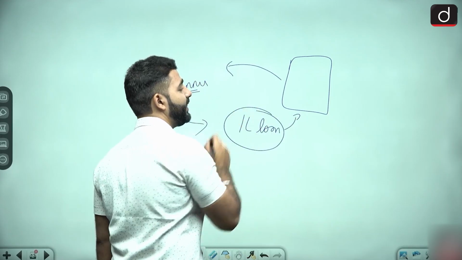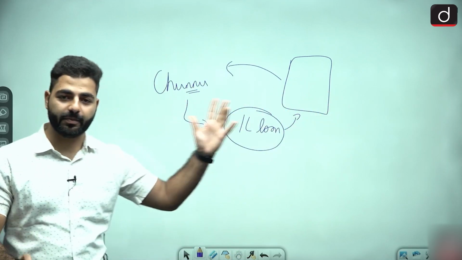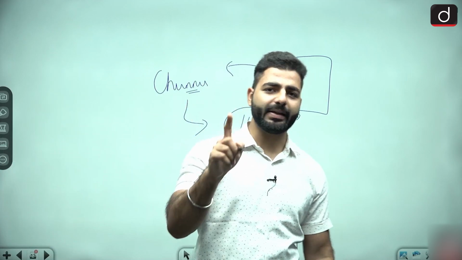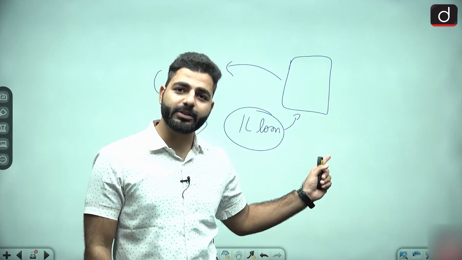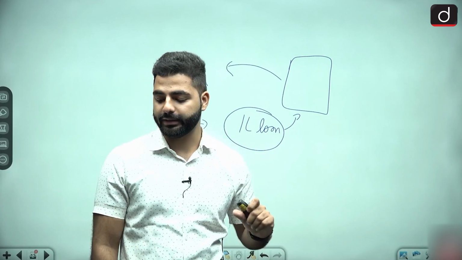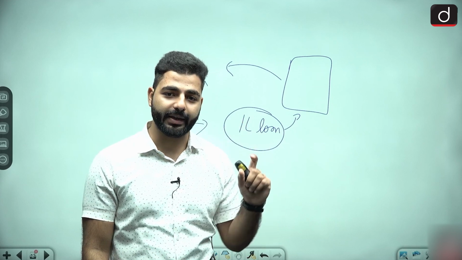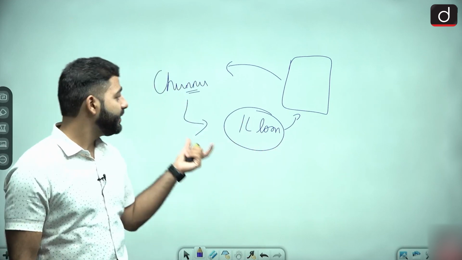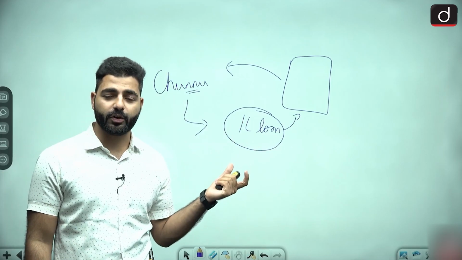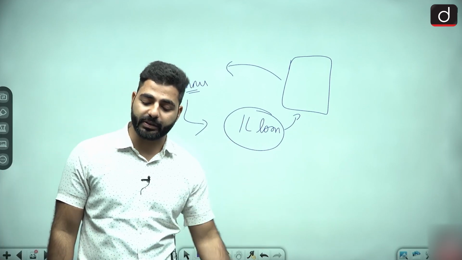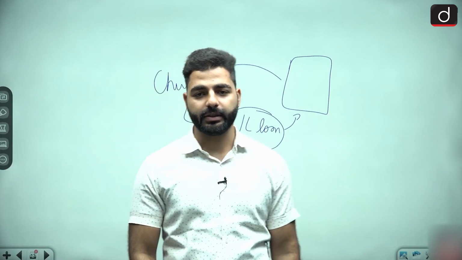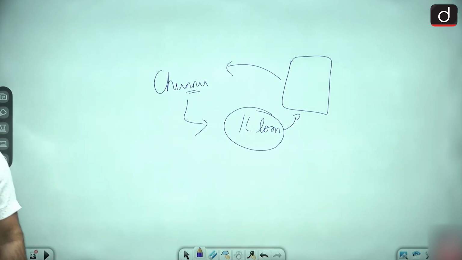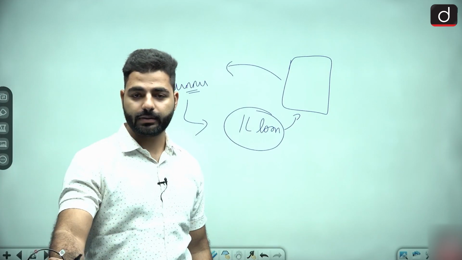So Chunnu gave 1 lakh loan to the partnership firm. Now, interest on loan. I told you, if partnership deed is not present, how much interest on loan will Chunnu get? First question to you, yaad hona chahiye, if nothing is mentioned in the partnership deed, or if there is no partnership deed, will Chunnu get interest on loan first of all, or if he will get, what will be the rate of interest? Kitna rate of interest milega Chunnu ko? Come on, easy question hai guys.